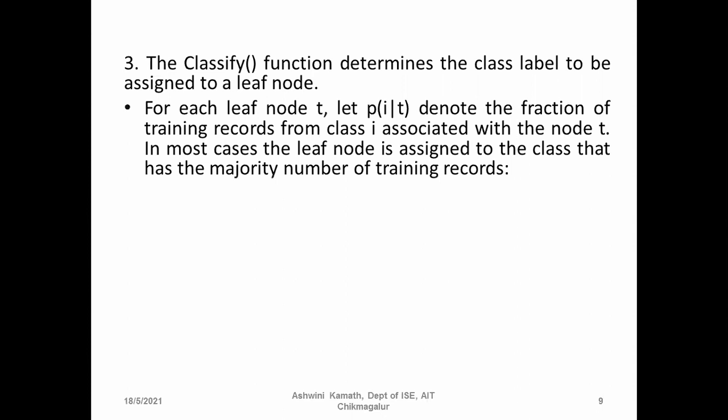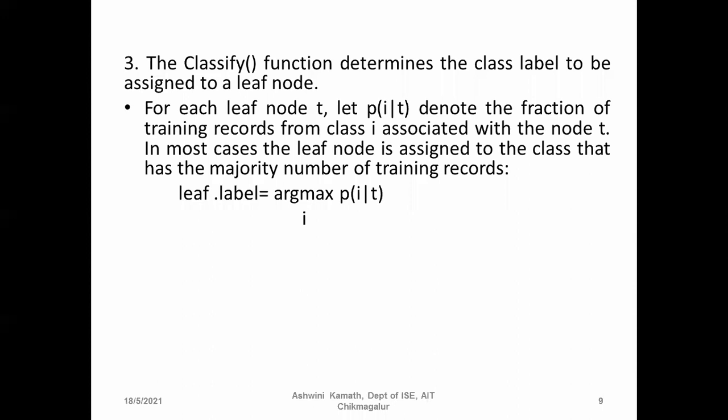For each leaf node T, let P of I given T denote the fraction of training records from class I associated with the node T. In most cases, the leaf node is assigned to the class that has the majority number of training records. For example, if we have 9 occurrences of C0 and 1 occurrence of C1, then we are going to classify it as C0. That is the majority of the training records. That is when we have confusion. When it belongs to the same class, it will be directly assigned.